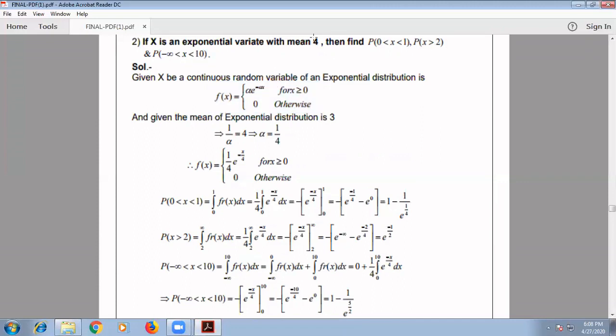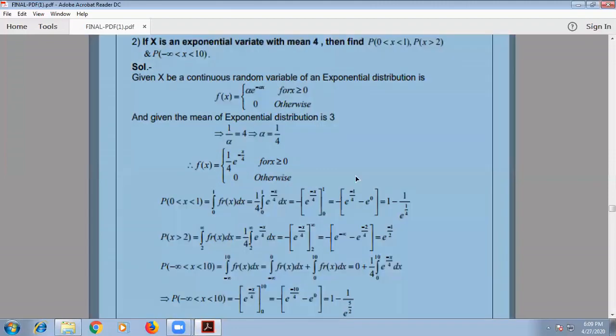In the given problem, the mean value is 4. Since the mean formula is 1 by alpha, 1/alpha is equal to 4, so alpha is equal to 1/4. So our f(x) becomes 1/4 times e to the power minus x/4 for x greater than or equal to 0, and 0 otherwise.